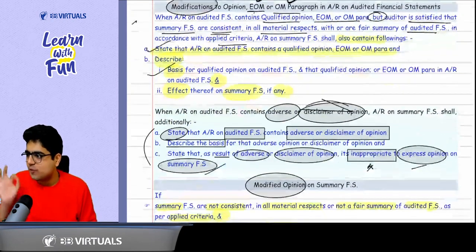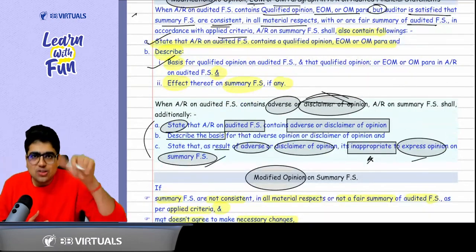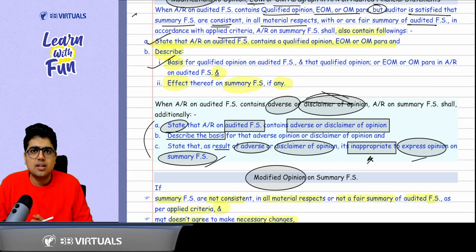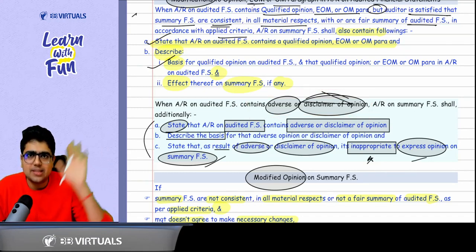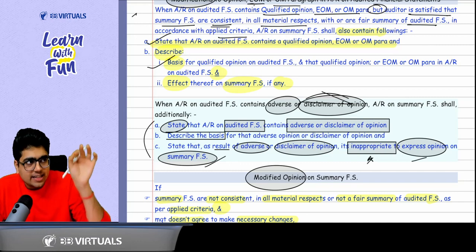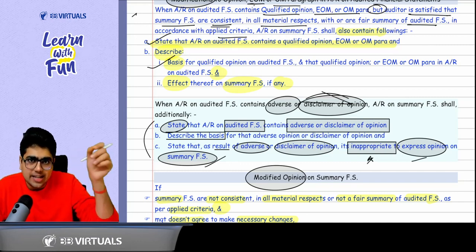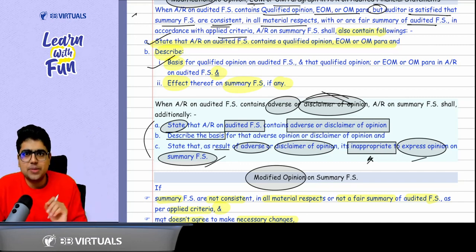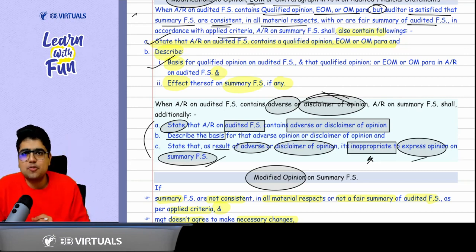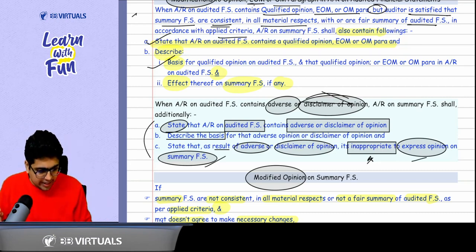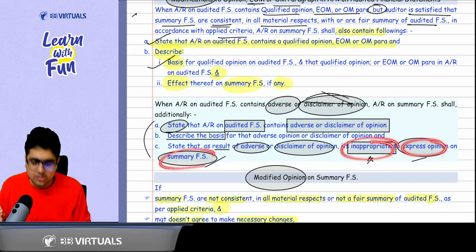Sir, what if it was not a qualified opinion, but it was an adverse opinion or disclaimer of opinion? Then in that case, what happens? Again, 2 points remain the same. You need to mention the fact that in case of audited financial statements, there is an adverse opinion. There is a disclaimer of opinion. Also describe the basis for these opinions and tell that because of this adverse opinion, because of this disclaimer of opinion, it is not appropriate to express the opinion on summary financial statement.